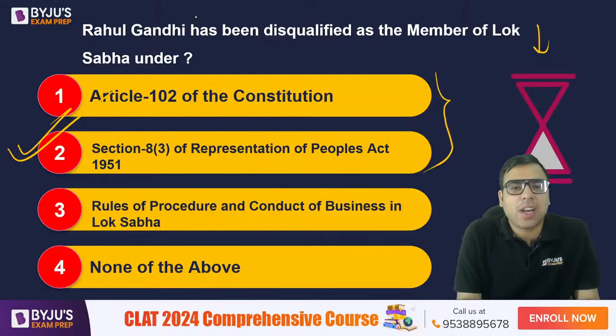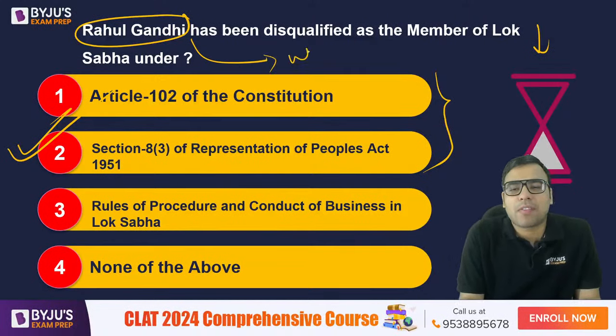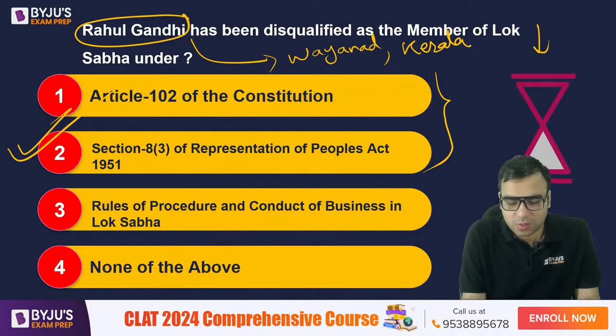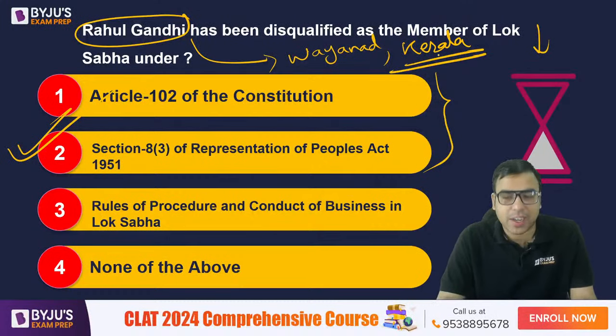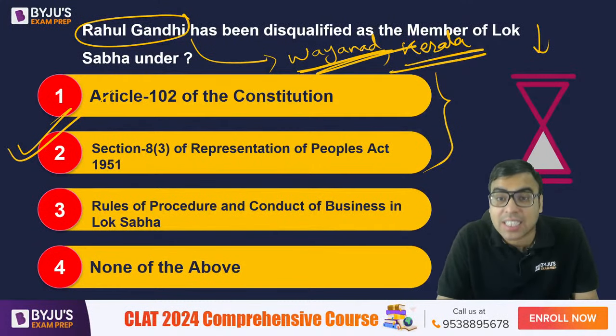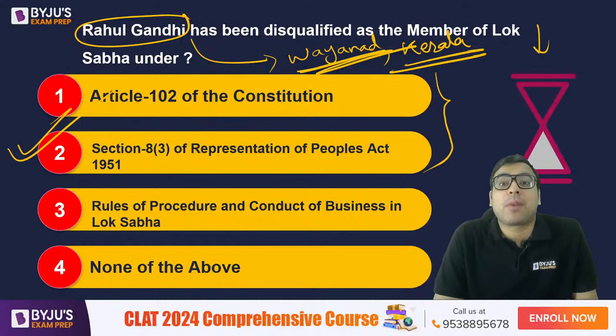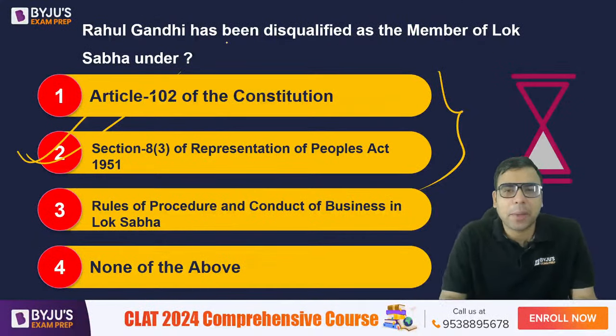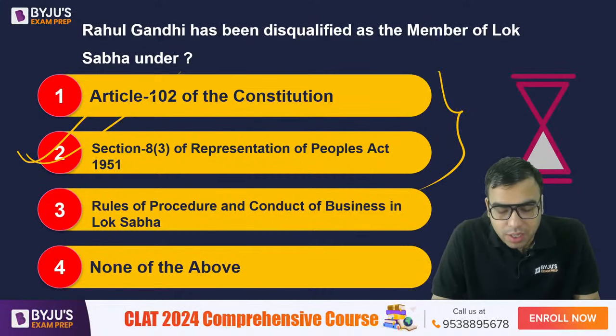Rahul Gandhi was the Lok Sabha MP from Wayanad, which is in Kerala. Yes, Wayanad, Aksa Kalam, you were right. This can be asked in the exam: Rahul Gandhi has recently been disqualified from being a member of Lok Sabha; he was the member of parliament from which place? They'll be giving you options. So Wayanad, please be aware of it. There is a Wayanad National Park also, a very beautiful place to visit. Section 8 Clause 3: actually both are right answers, but the most appropriate would be option B, or option 2. Now, let me explain it.